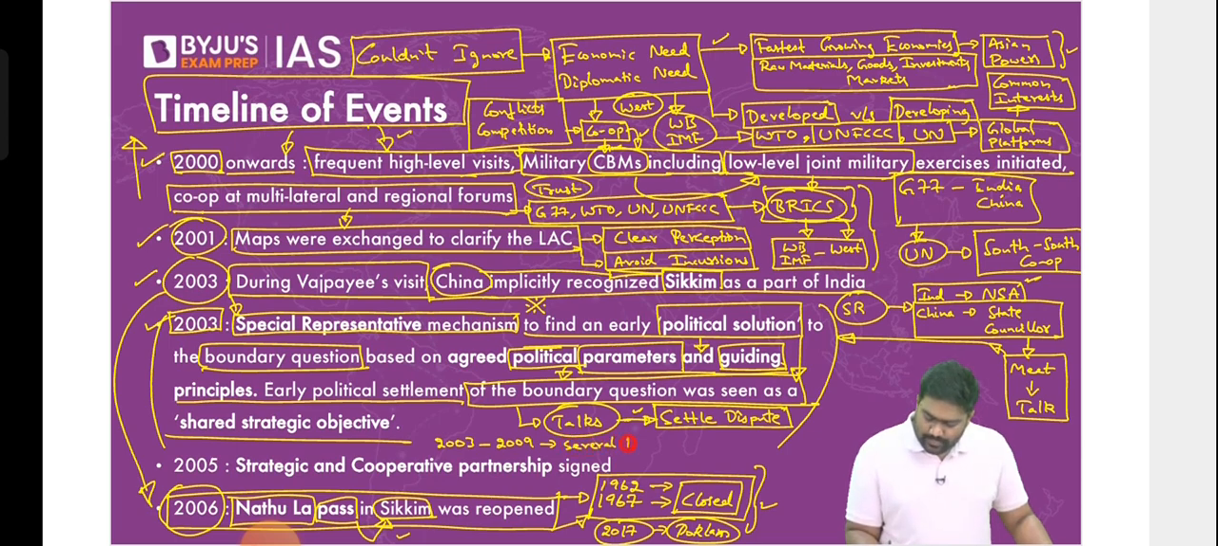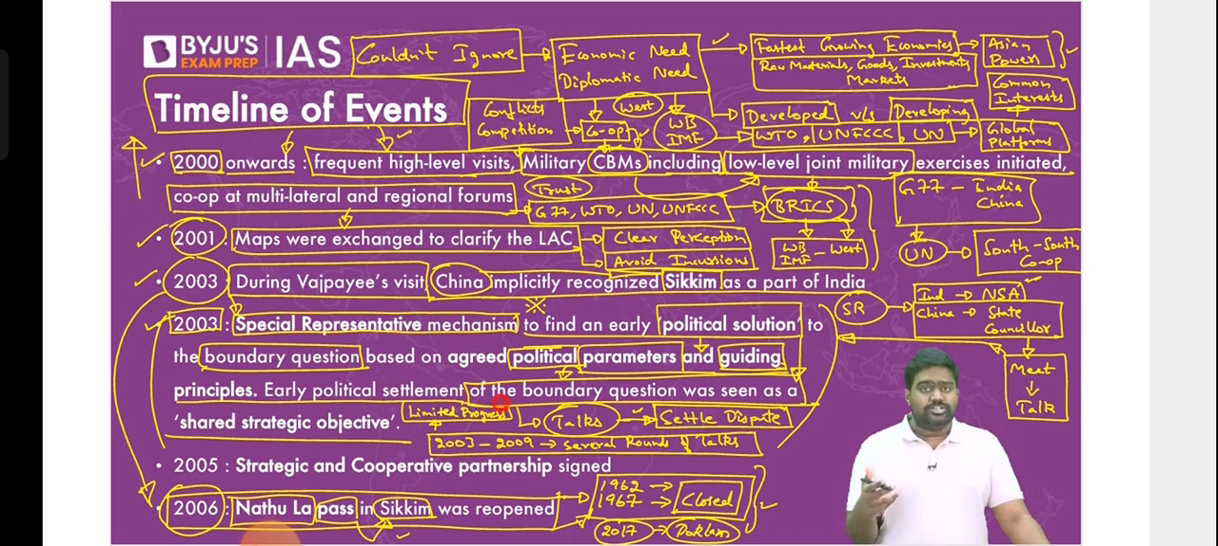There were several rounds of talks that took place. They even made some progress. The SR mechanism was seeing some limited progress. So everything was going well for the India-China relations. Things were looking good. Our economic relations had boomed by this time.